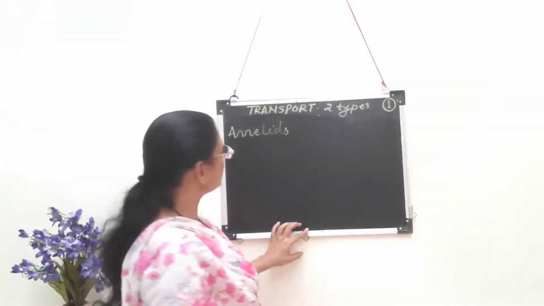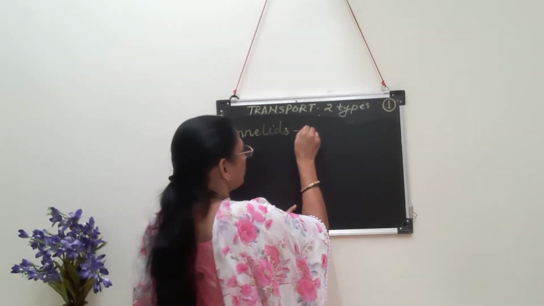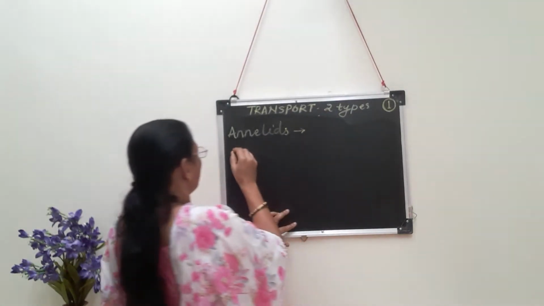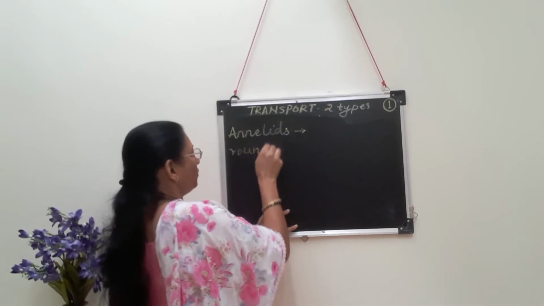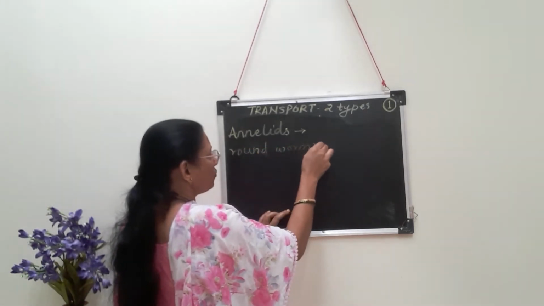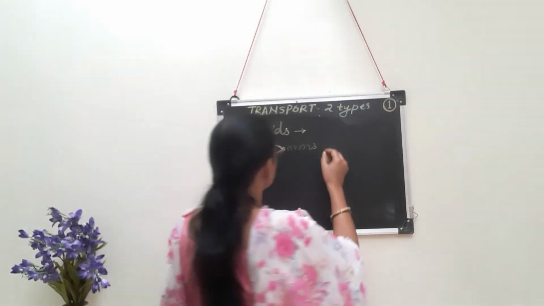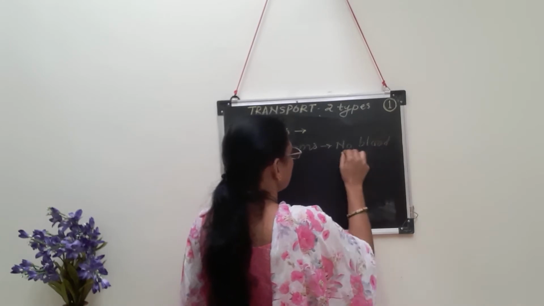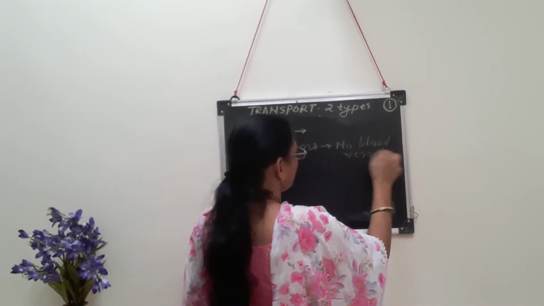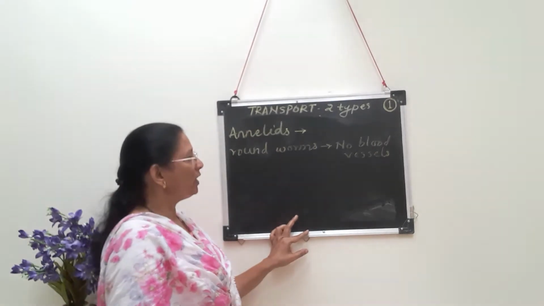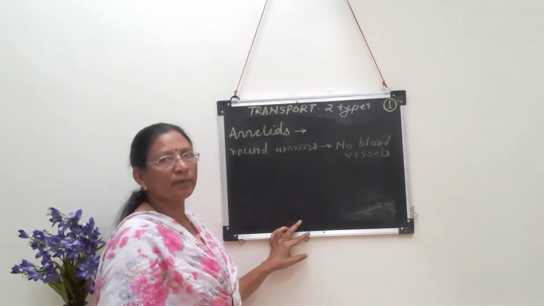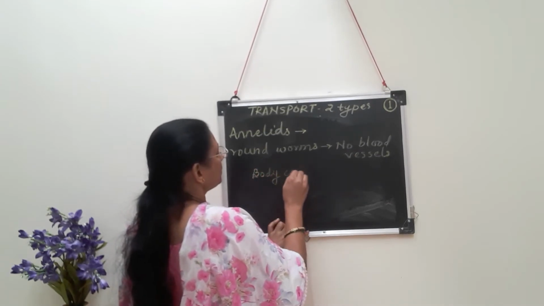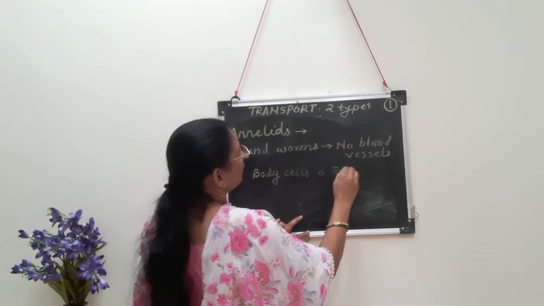In case of annelids, how does the circulation take place? In annelids, closed circulation is there. But first I want to tell you about roundworms. What do you mean by roundworms? Roundworms means the aschelminths. In aschelminths, no blood vessels are present; blood vessels are totally absent. So how will the circulation take place? Circulation will take place between the body cells and the body cavity.